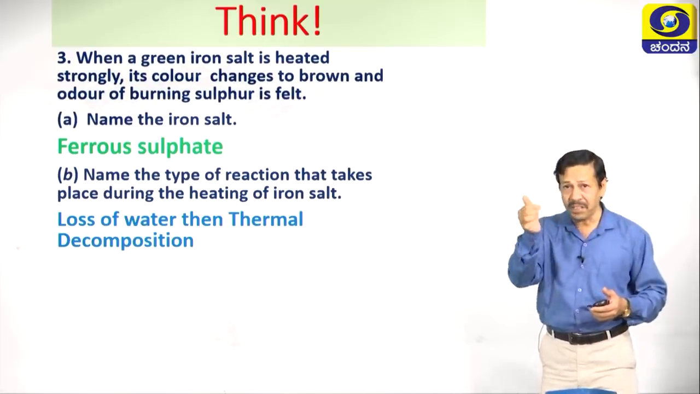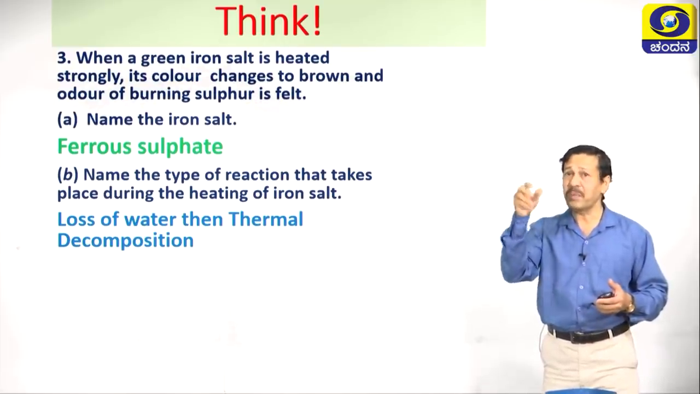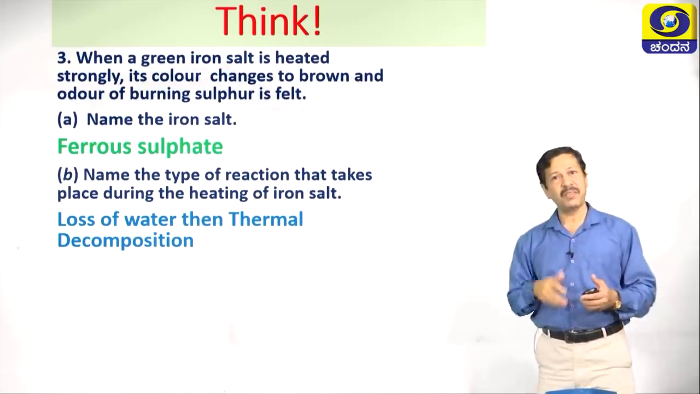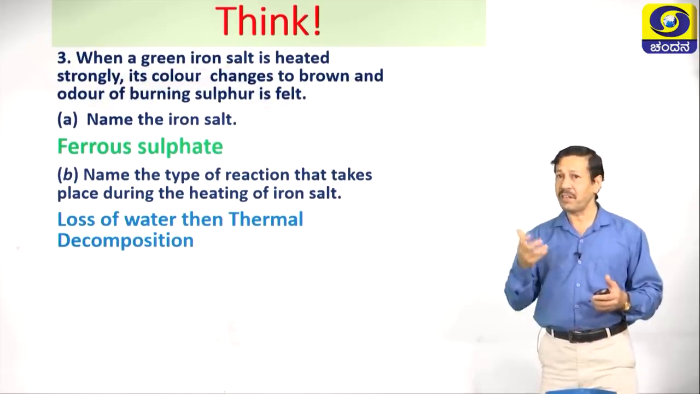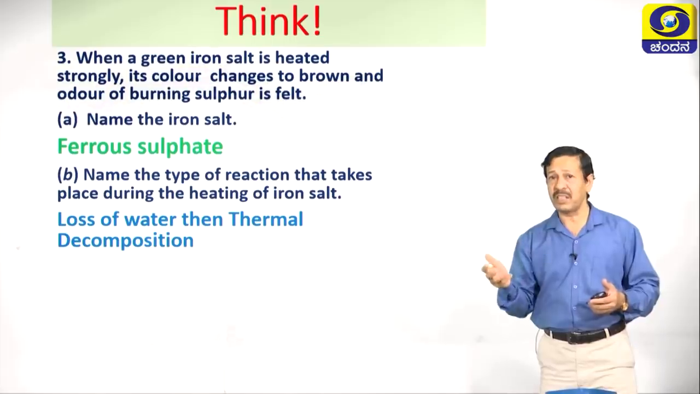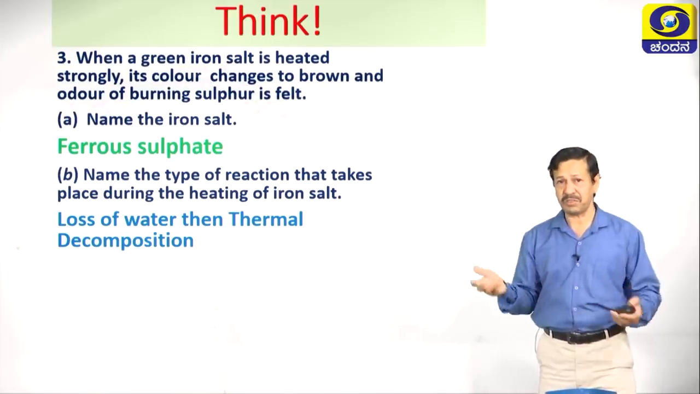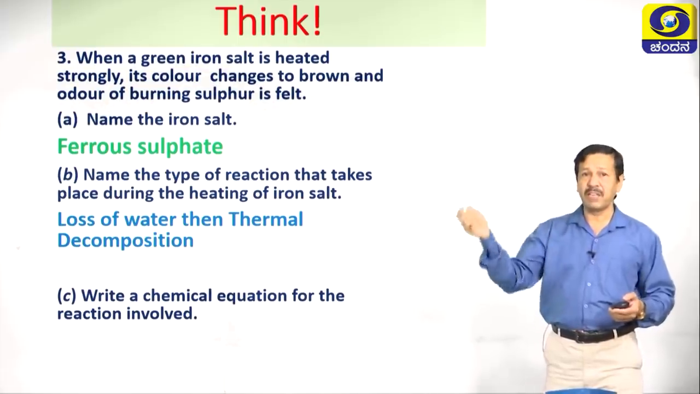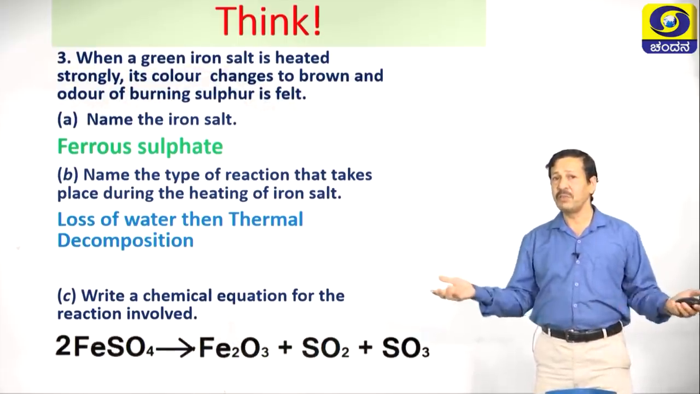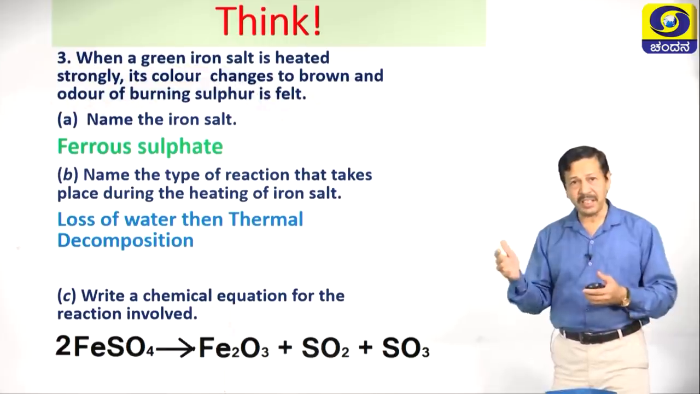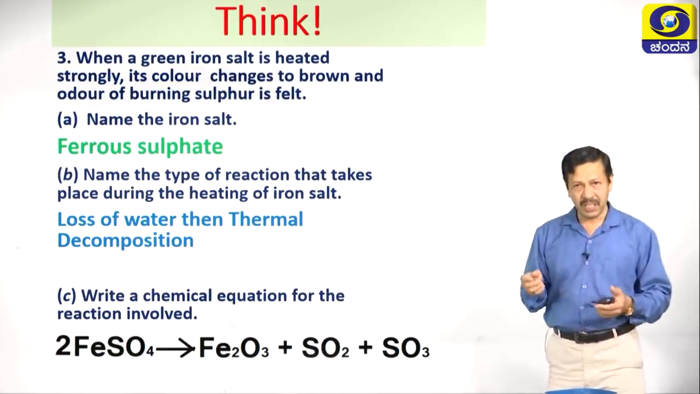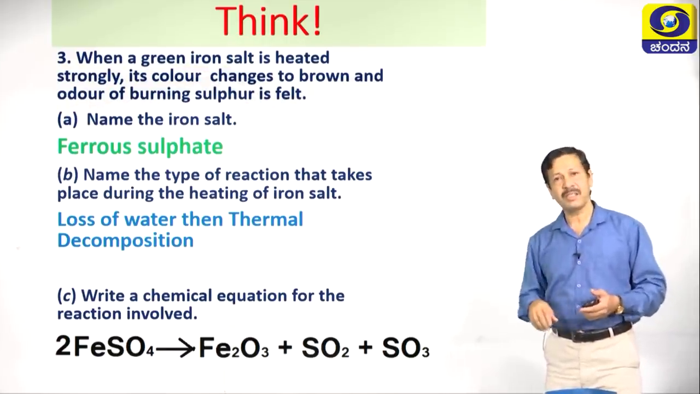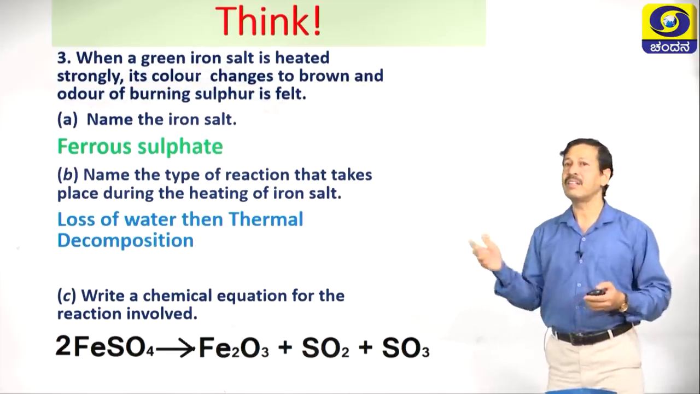First, loss of water takes place, that is the water of crystallization. After that, it loses water and becomes a brownish colored substance on decomposition. Now, the next one is, write the chemical equation for the reaction involved. 2FeSO4 on heating gives rise to Fe2O3, ferric oxide, plus sulfur dioxide and sulfur trioxide. This is the reaction you have to write.